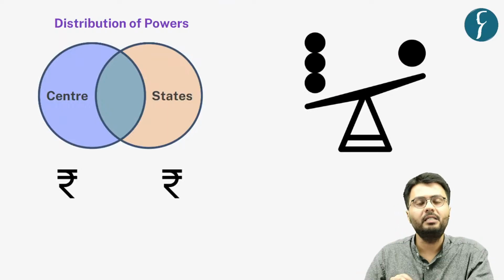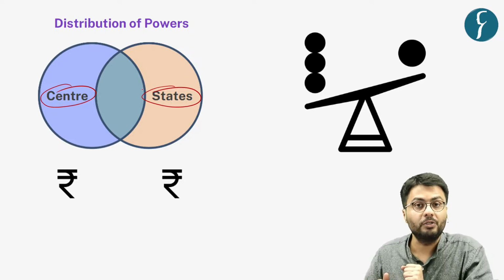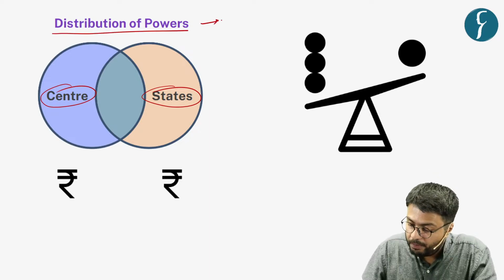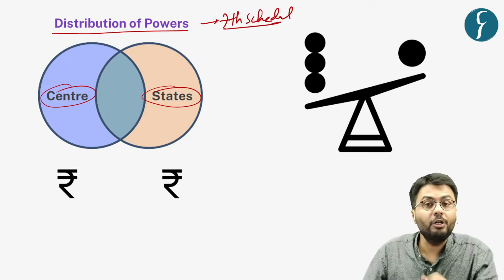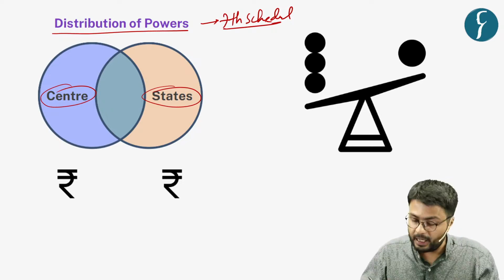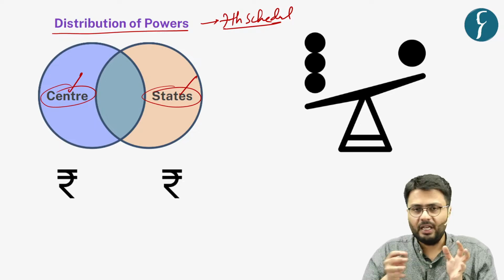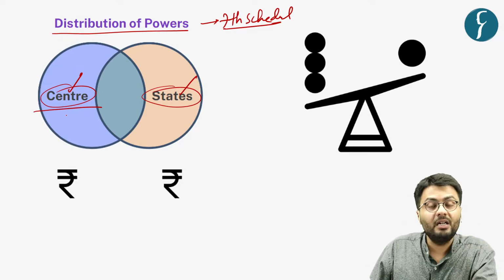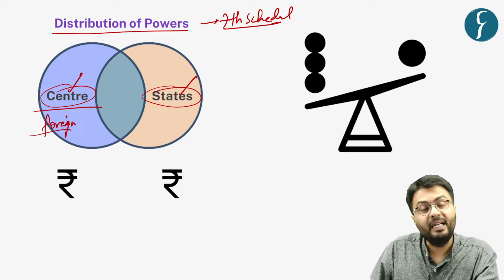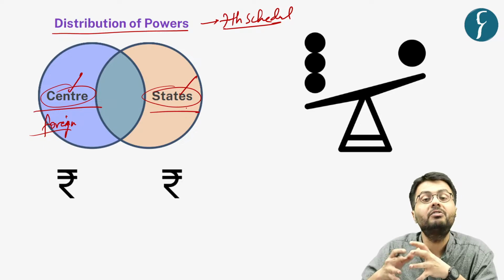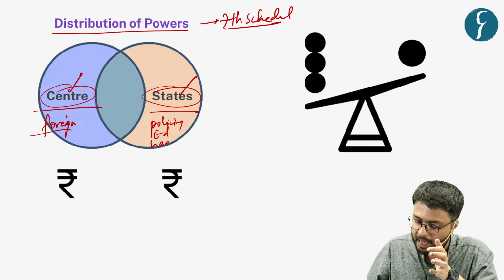Now, as you can understand, both central and state governments have their respective powers. And the Constitution, by the 7th Schedule, provides for the distribution of powers in the Indian political system between the central and state governments. Now, this includes various functions: the central government is responsible for foreign policy and telecommunication, whereas state governments are responsible for activities such as policing, education, and healthcare.